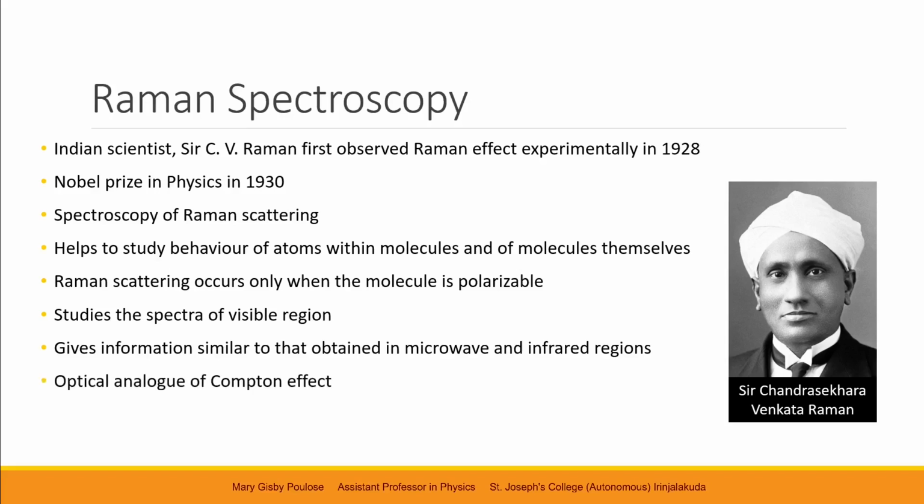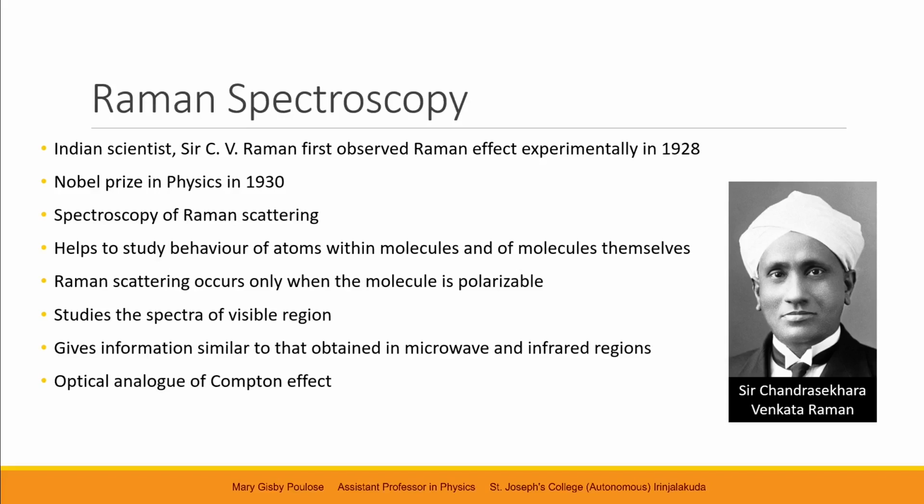Now, we understand that Raman scattering is an optical analog of Compton effect. What happens in Compton effect is high energy electrons bombard on molecules or atoms and they get scattered. And by studying the scattered electrons, we learn about the cross section of absorption of that molecule or nuclei.